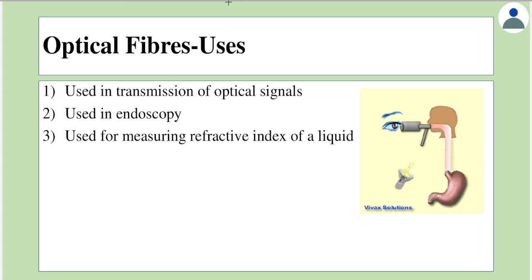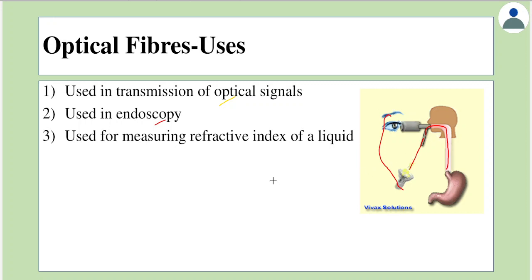Next topic is about some uses of optical fibers. The first use is for transmitting optical signals. We saw it earlier. The second thing is that it is used in endoscopy. As given here, endoscopy is used to study the internal organs of a human body. As seen here, light would enter this and undergo TIR, go here and come out like this. So endoscopy is basically used to study internal organs of human beings.